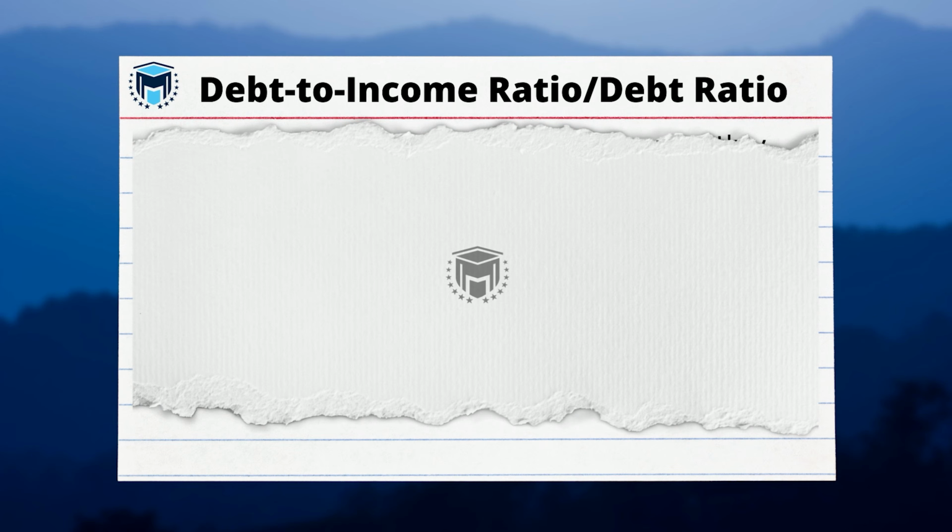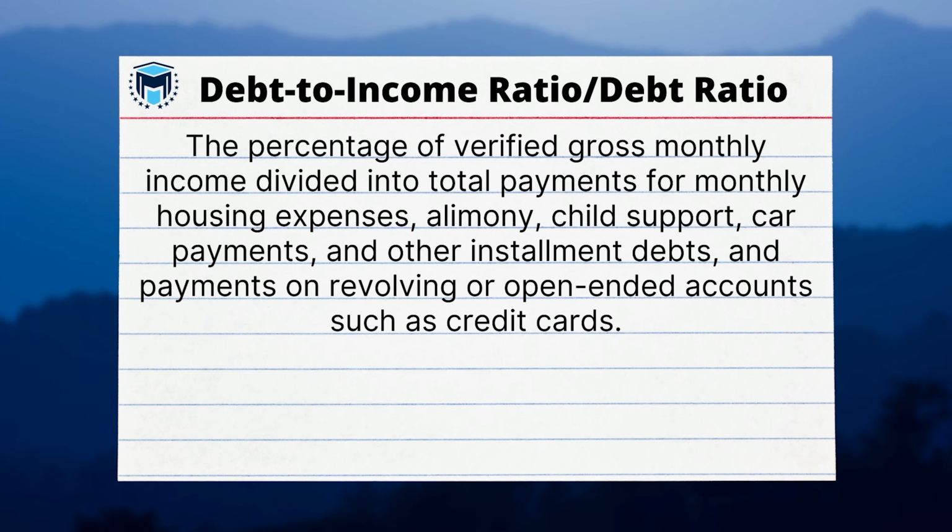Debt-to-income ratio, or debt ratio. The percentage of verified gross monthly income divided into total payments for monthly housing expenses, alimony, child support, car payments, and other installment debts and payments on revolving or open-ended accounts such as credit cards.